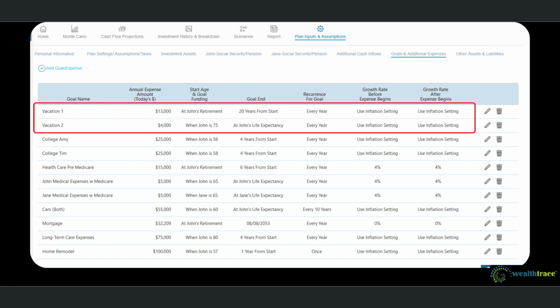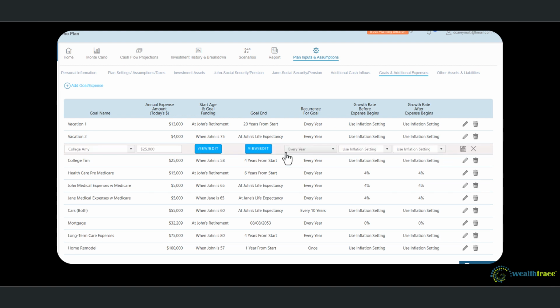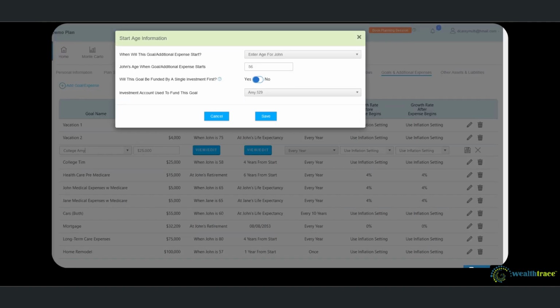They last 20 years, and then the vacation steps down to $4,000 a year when they're older because they won't travel as much. I also have in here college expenses for their children. I have tied these expenses to a 529 plan. If the 529 plan runs out of money before they're done with college, then the payment process goes through the typical process to fund expenses.